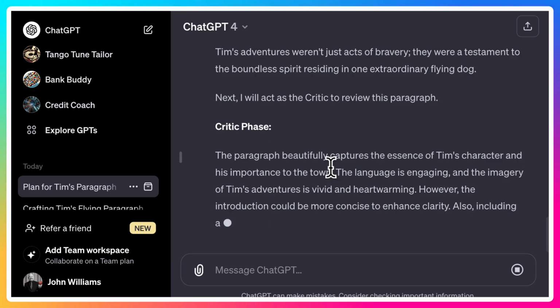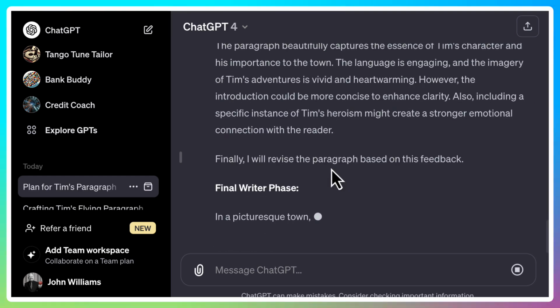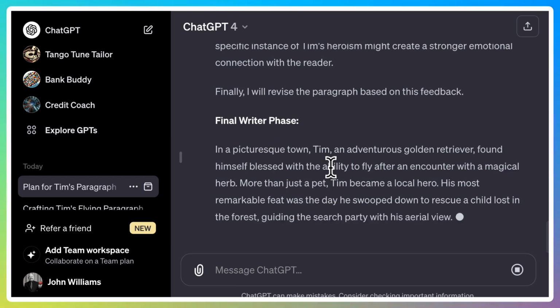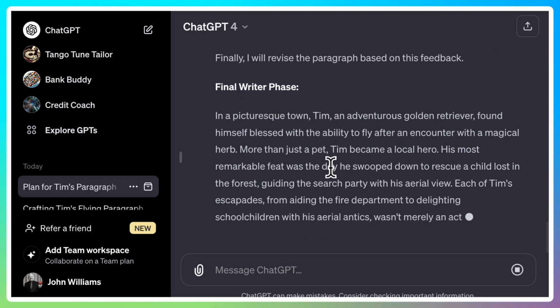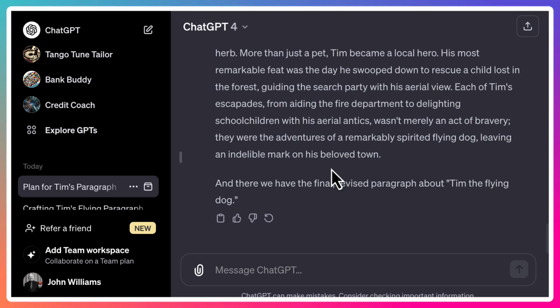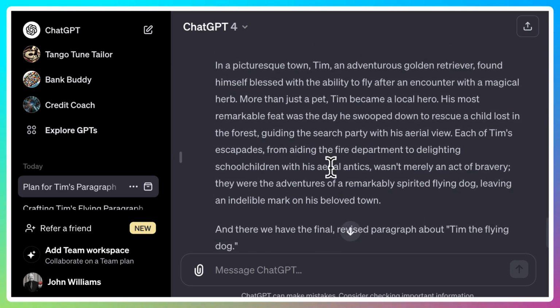So it says it's quite good in language engagement. However, introduction could be more concise to enhance clarity. Okay, so there's some right now, revise it. Okay, so it's executed the plan. Picturesque town, Tim, an adventurous golden retriever, found himself blessed with the ability to fly after an encounter with a magical herb. More than just a pet, Tim. Okay, it reads pretty well.